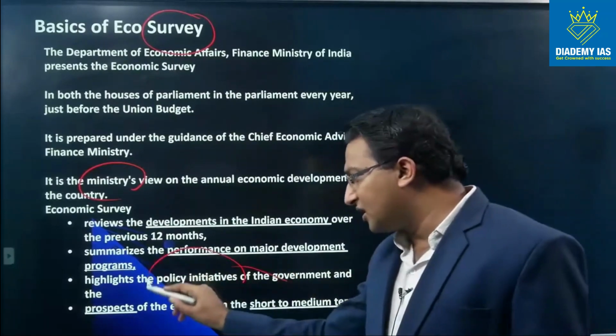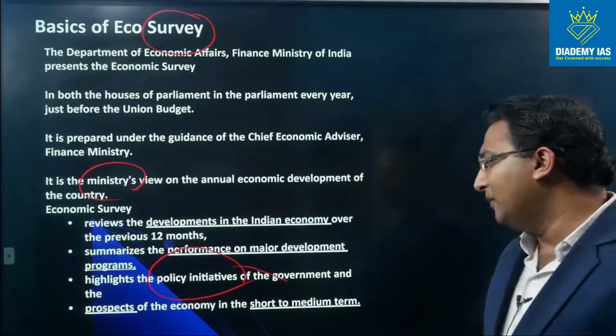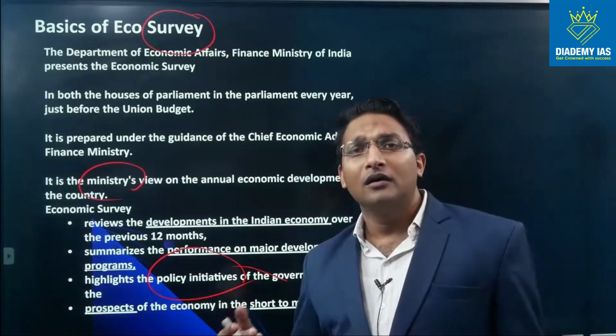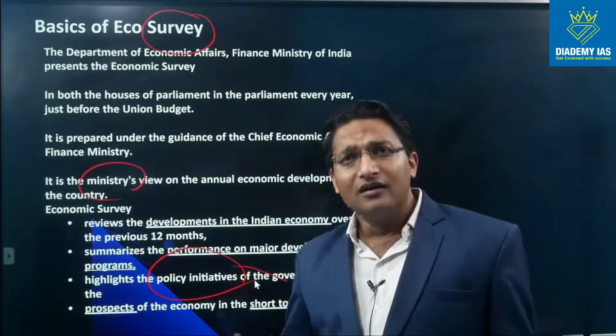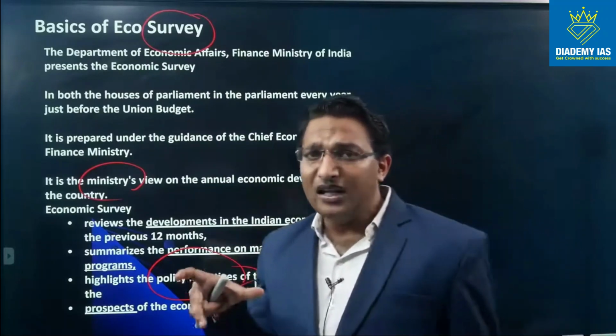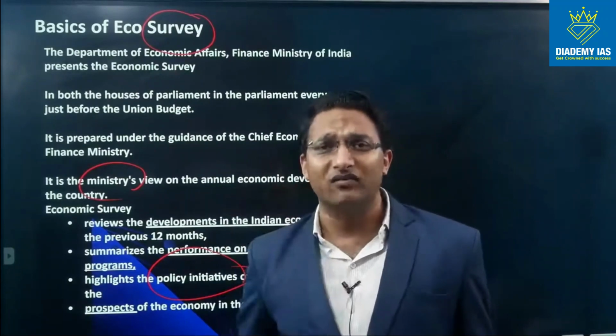What are the policy initiatives? How is the performance? Prospects of the economy in the short to medium term. So how is the economy going to be doing? What are the expectations? And nowadays some issues are also highlighted and given in a separate volume, that is volume 1. So nowadays there are 2 volumes of the economic survey.